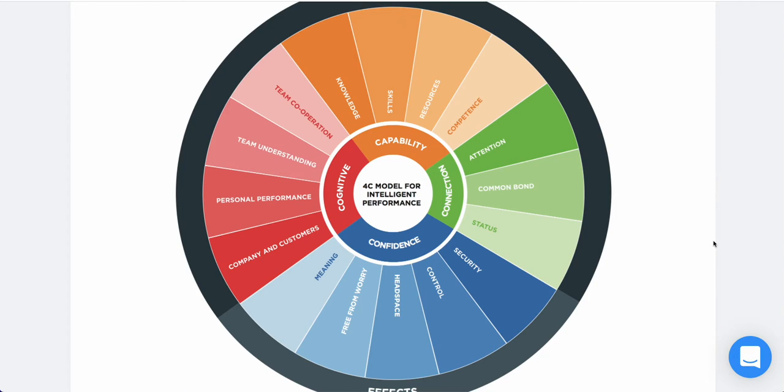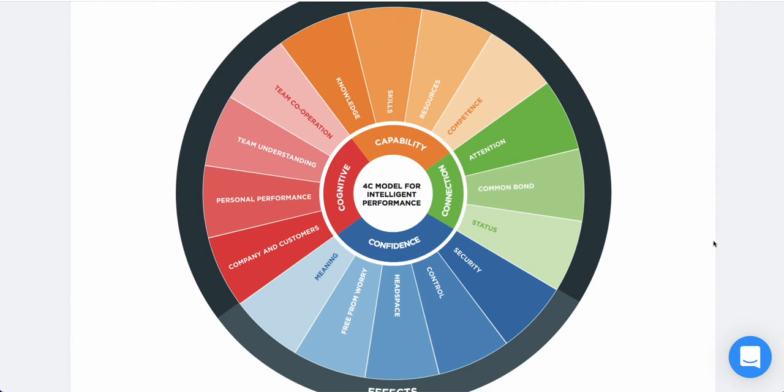Next, we want to understand the social connection aspects of work, these green areas. Are they getting enough attention from their colleagues and manager? Do they feel a common bond and sense of team spirit? And do they feel their status is recognised? This status area looks at whether people feel that if they do a good piece of work, that this is acknowledged and appreciated by others. So it's all about recognition, this piece.